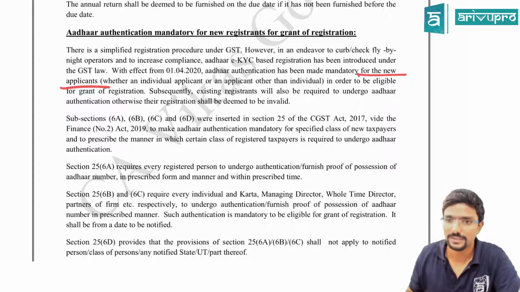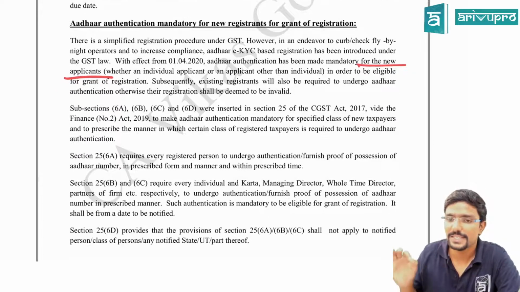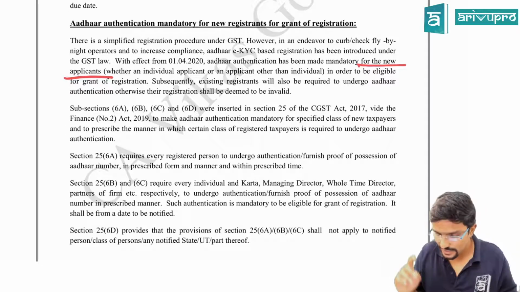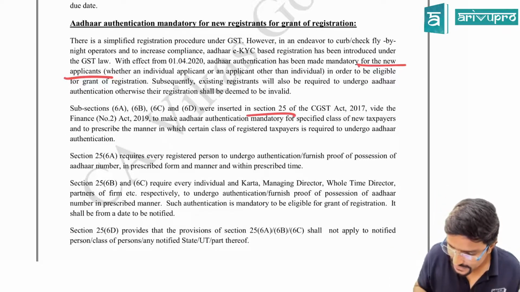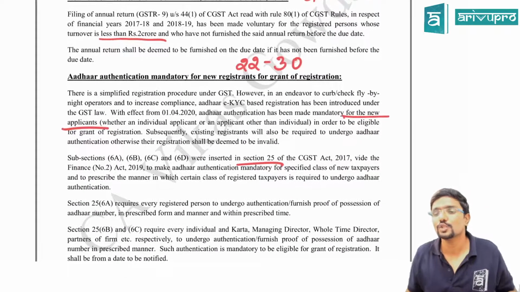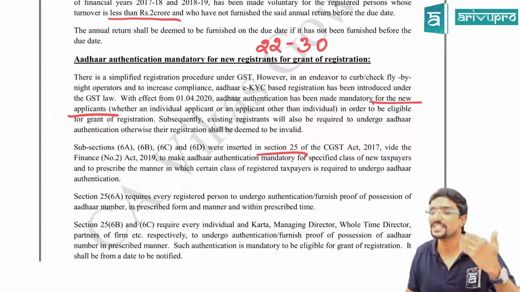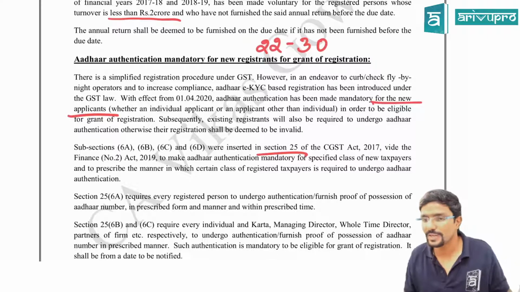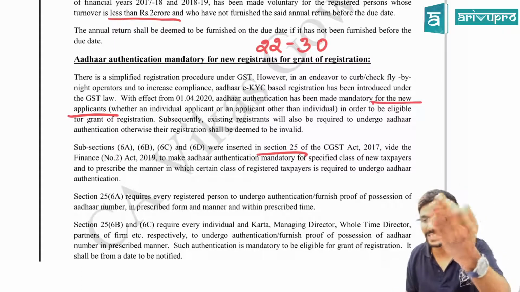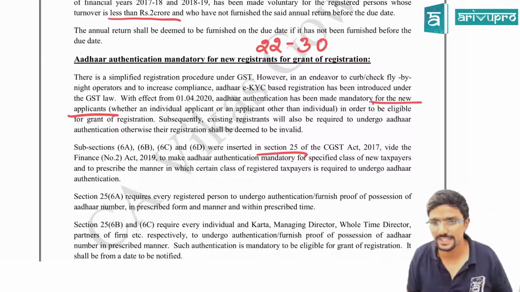Clear? Next, sub-sections 6A, 6B, 6C, 6D were inserted in section 25. Sir, first of all, what is section 25? See, the registration chapter is dealt with in sections 22 to 30, guys. Agree? So 25 is the procedure for registration. How do I get my registration? So this will come in the registration chapter. Section 25 is the procedure for registration, like I should make an application within 30 days in REG-1. All those things are given in section 25.